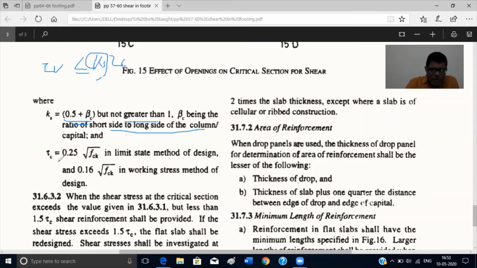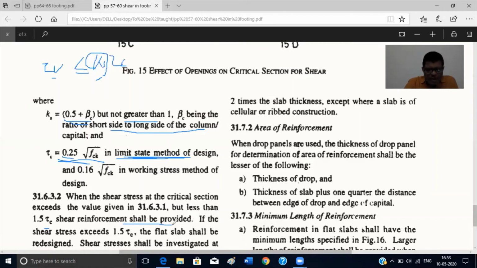Tau c is equal to 0.5 root over fck in the working stress method, but because we are designing by the limit state method, tau c will be 0.25 root over fck. So calculate tau c and Ks, then tau v shall be less than Ks tau c. When the shear stress at the critical section exceeds the value given above, if tau v exceeds this, shear reinforcement shall be provided, if it is less than 1.5 tau c.